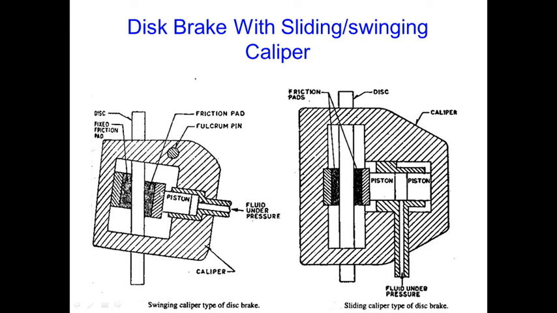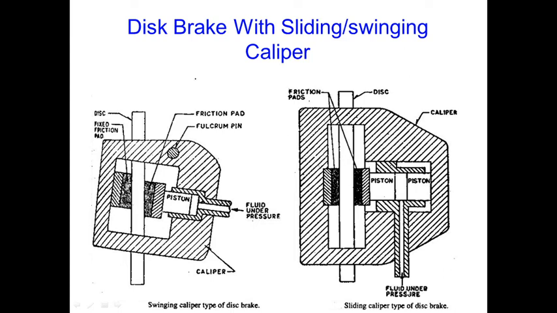So if this wears out, then it automatically adjusts its position as per the requirement. Now in case of sliding caliper type of disc brakes, this entire caliper is being slid. This is not swiveled at some fulcrum pin. This entire system shifts left or right, translates basically.